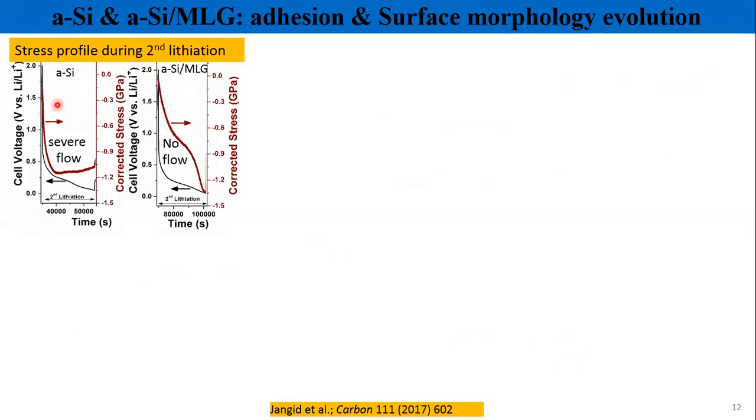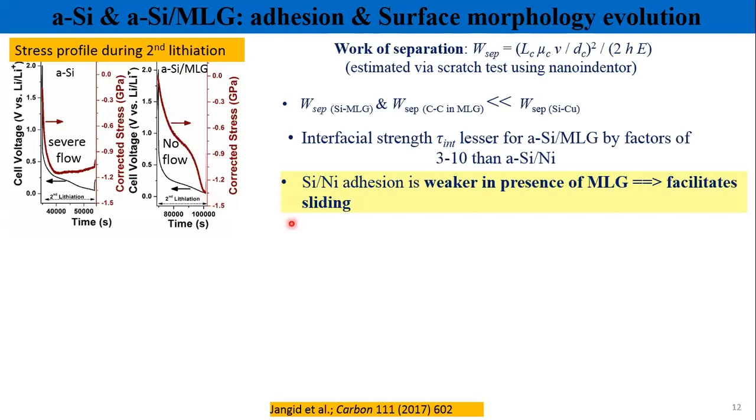As we have already seen, in the second and subsequent cycles, in the absence of graphene, the silicon film experiences severe flow, severe plastic deformation. But in the presence of graphene, the flow kind of signature was totally absent. There was compressive stress buildup, and no release kind of signature was available in the second and subsequent cycles. So why is it so?